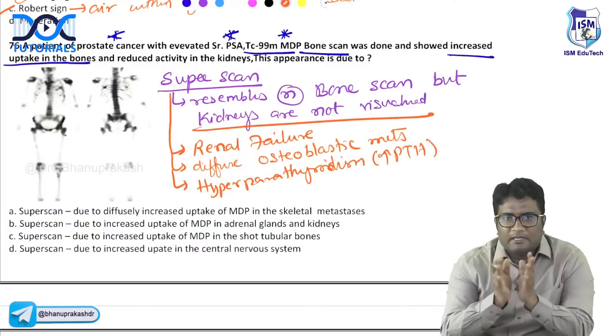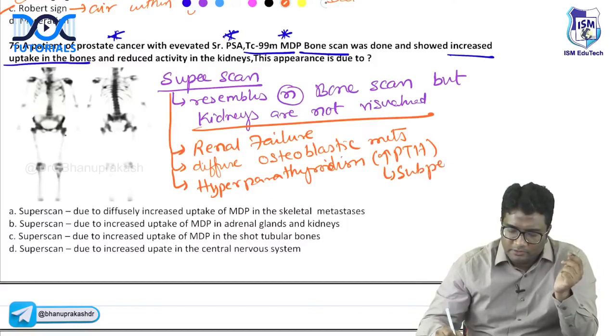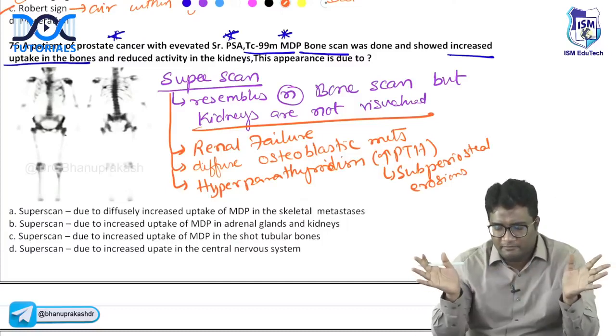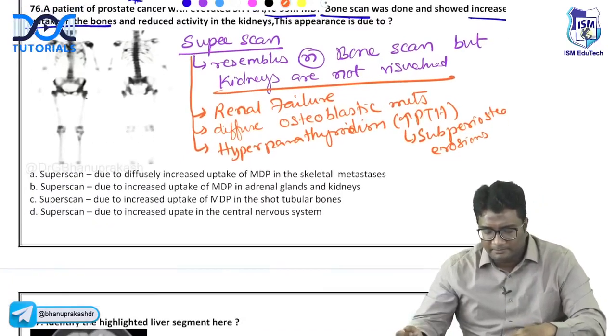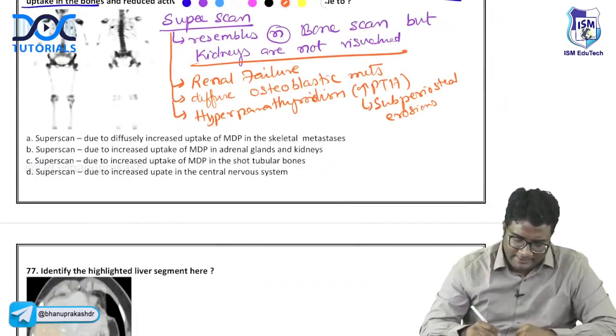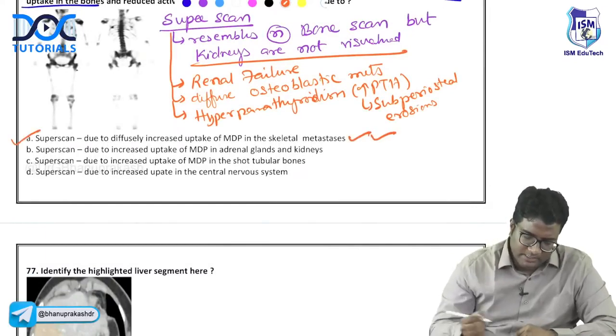Lot of repair, subperiosteal erosions will be there. In hyperparathyroidism, you see subperiosteal erosions, right? And because of the erosions, there will be repair happening in the periphery. So MDP will be used up in the periphery. So you'll have this super scan even in case of hyperparathyroidism. So super scan due to diffusely increased uptake in skeletal metastasis. That should be the answer here.